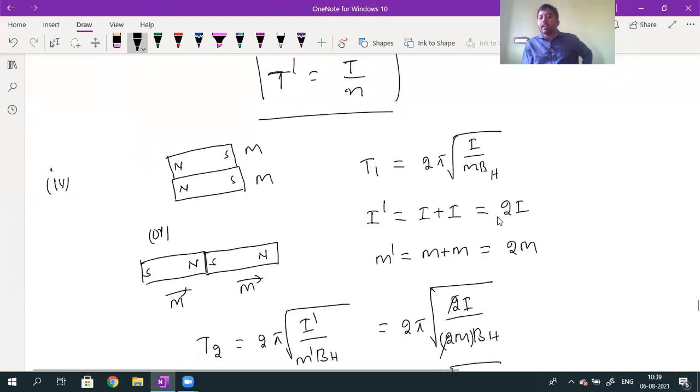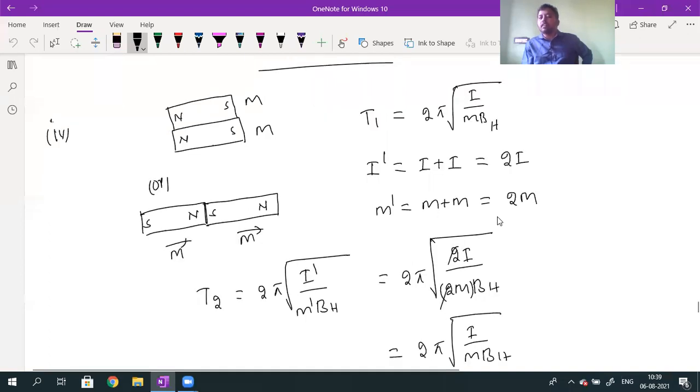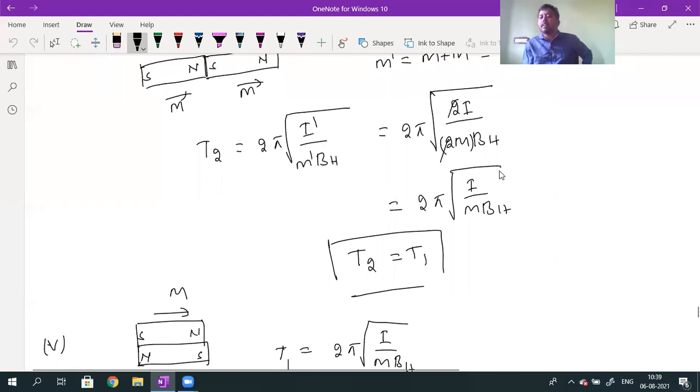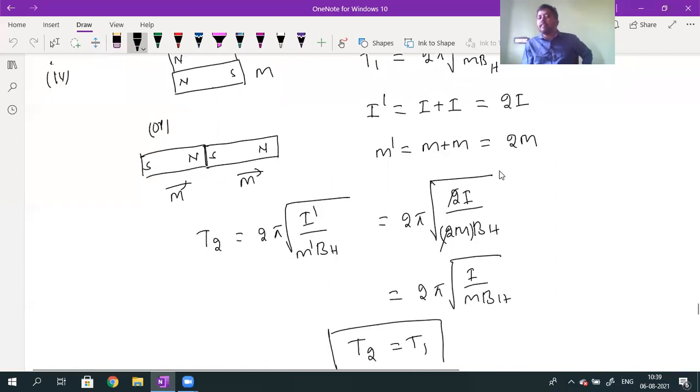Afterwards, two identical bar magnets are placed one over another, either like this or placed side by side like this. Initial time period formula: 2 pi into root over I divided by M into BH. So what is the final moment of inertia? I dash value is equal to I plus I, which is 2I. The final magnetic moment value will be given by 2M. So what is the final time period formula? T2 value will be equal to T.